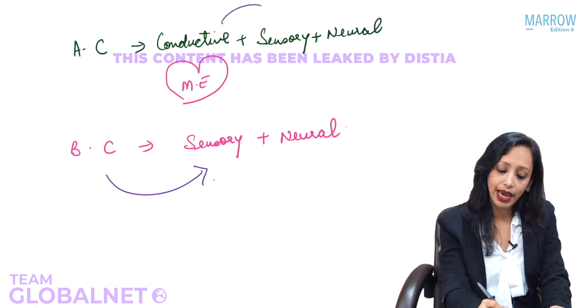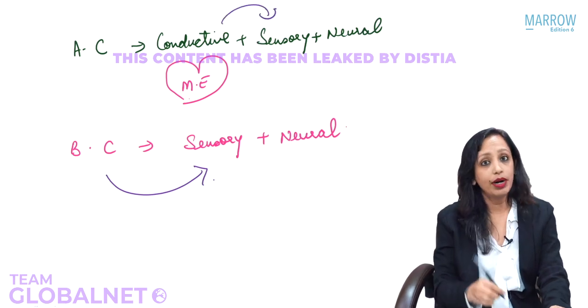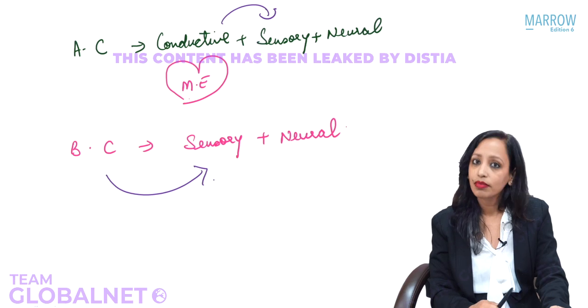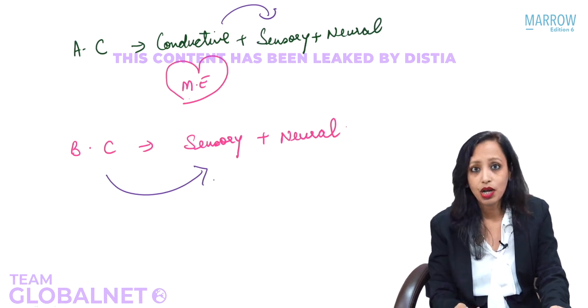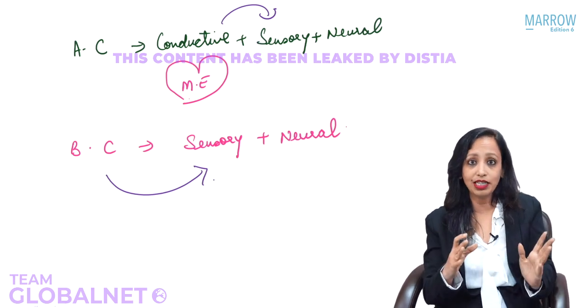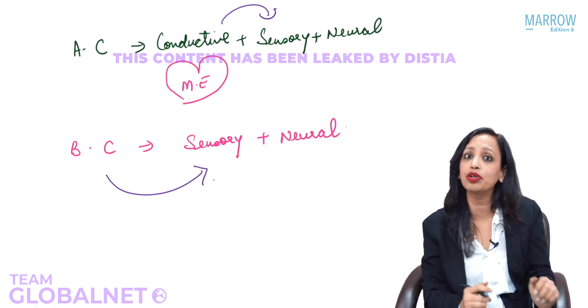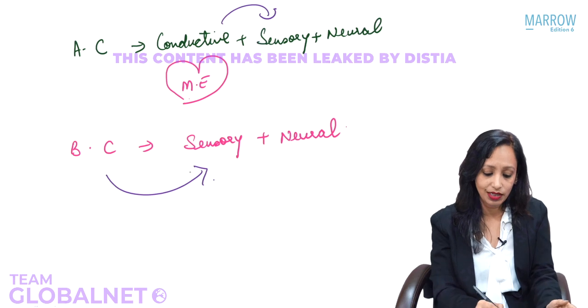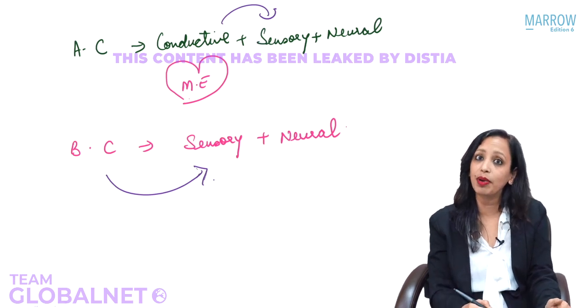Is there any change of medium occurring in the air conduction? Sound is going from air to liquid? Yes or no? Yes. But is amplification taking place here? Yes. Where? In the middle ear. So, because of amplification taking place in the middle ear, ultimately more sound is reaching the sensorineural pathway than the sound that is reaching directly the sensorineural pathway.